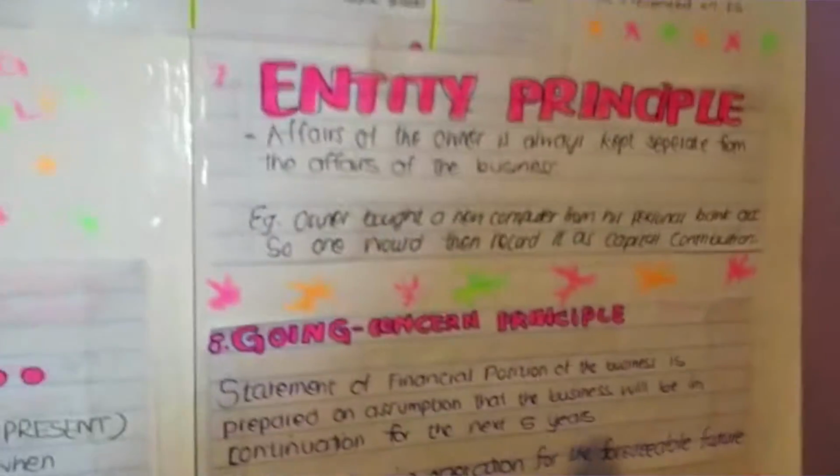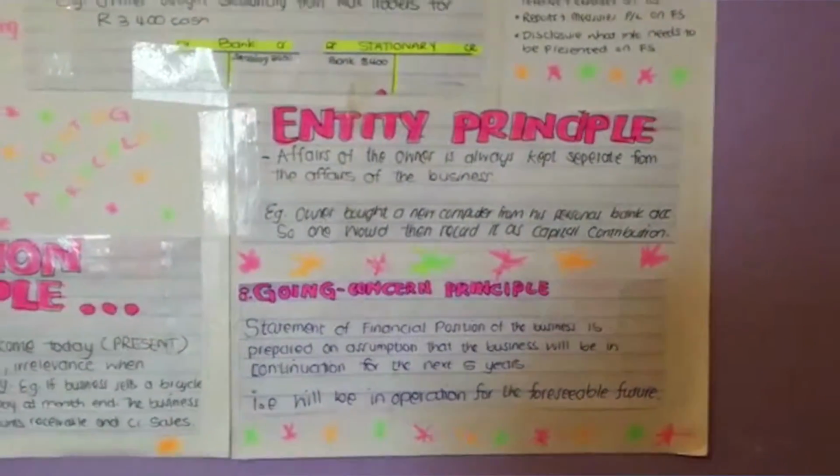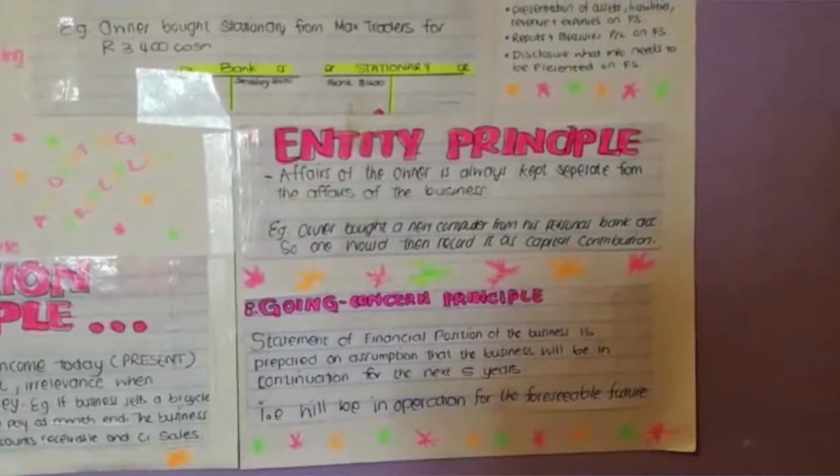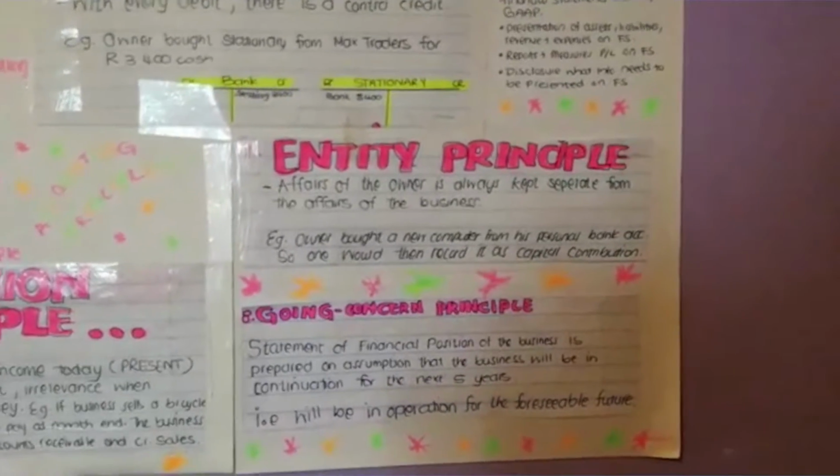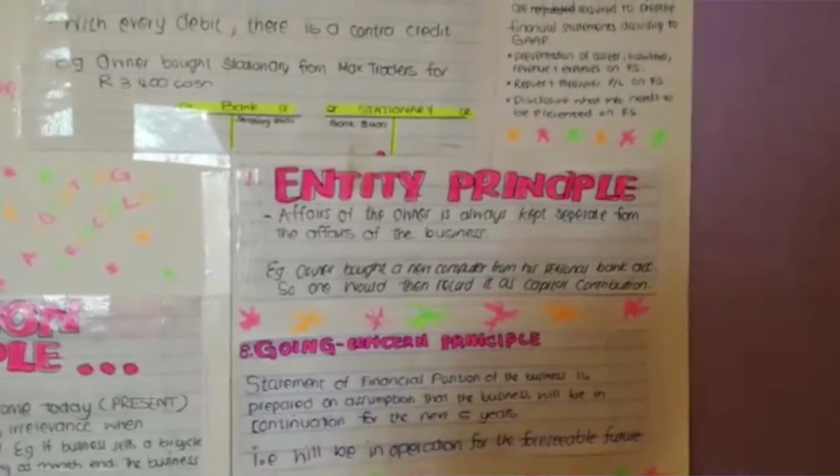The entity principle states that the affairs of the business must always be kept separate from the affairs of the owner. For example, if an owner bought a new computer from his personal bank account, one would record it as a capital contribution.